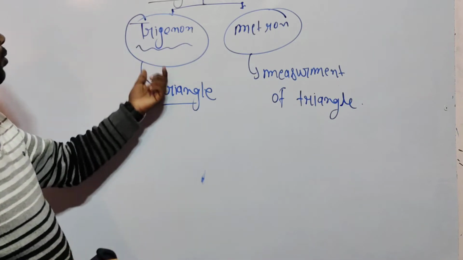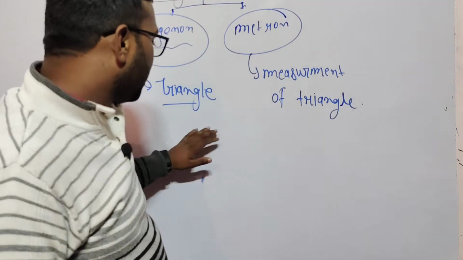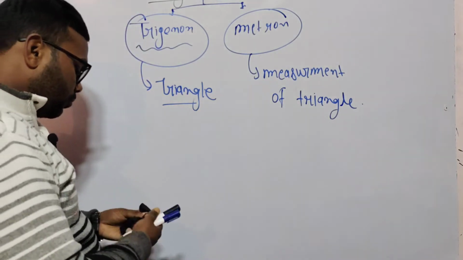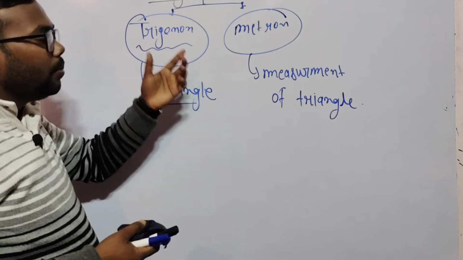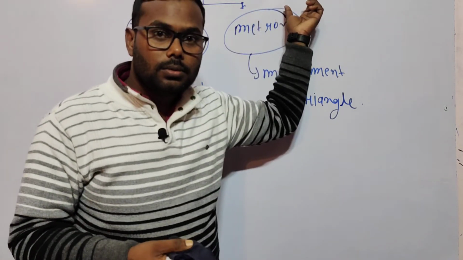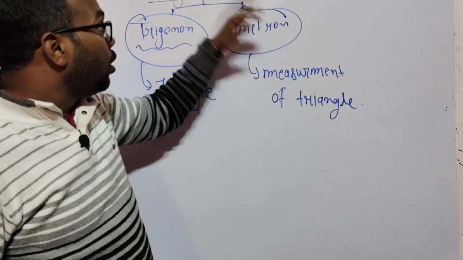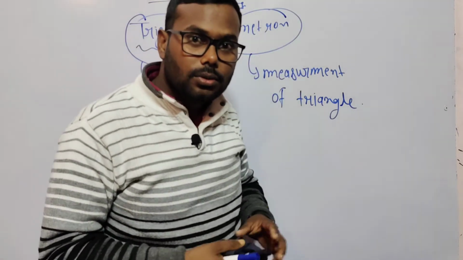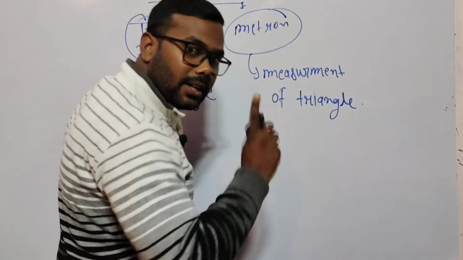The meaning of trigonon is triangle and metron is measurement of a triangle or angle. Now we understand how to use trigonometry in ratio. What trigonometry is, is one thing, but how to use trigonometry in ratio, today we will learn about trigonometric ratio.